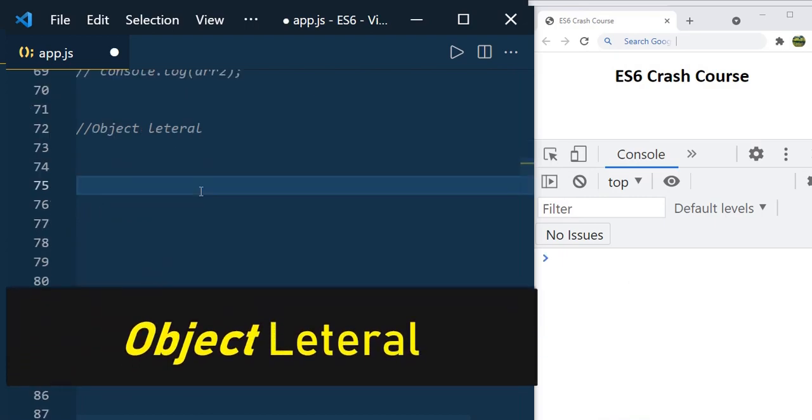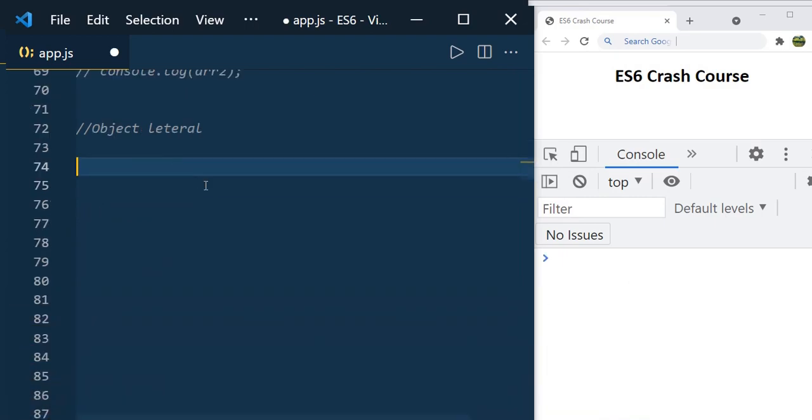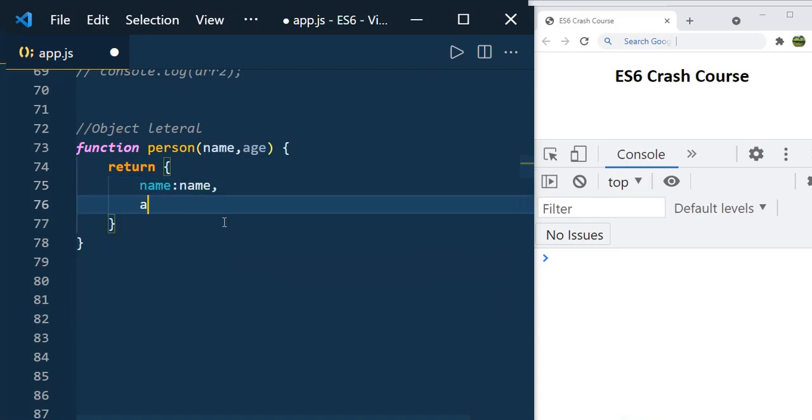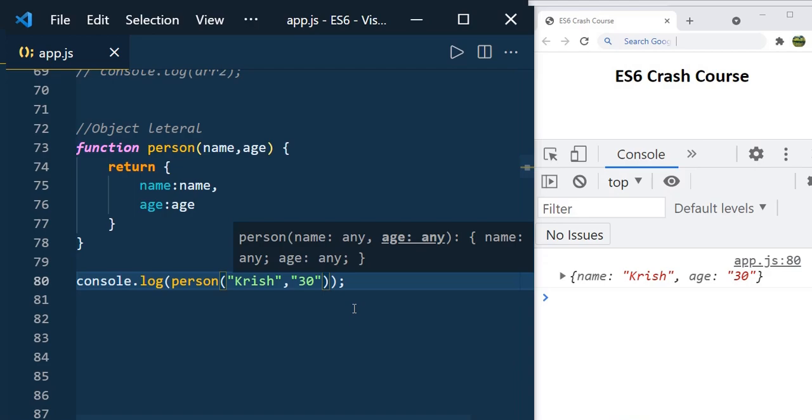So let us discuss object literal, right? Let's say you have a function. In ES5 we used to return the object like this, name and name, age. We know that this name refers to the parameter name and this age refers to the parameter age, right? Now if you call the person object, you can get name Krish and age 30. So this is how we used to write.